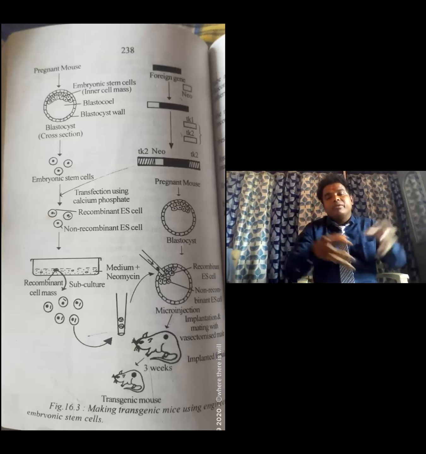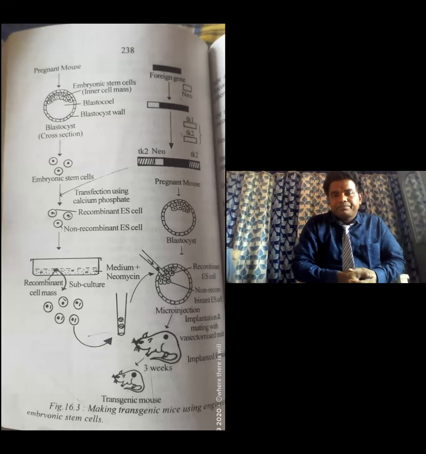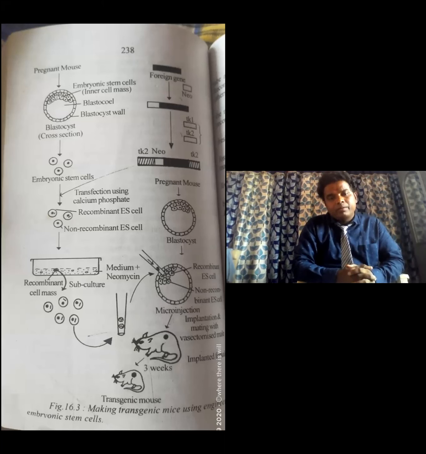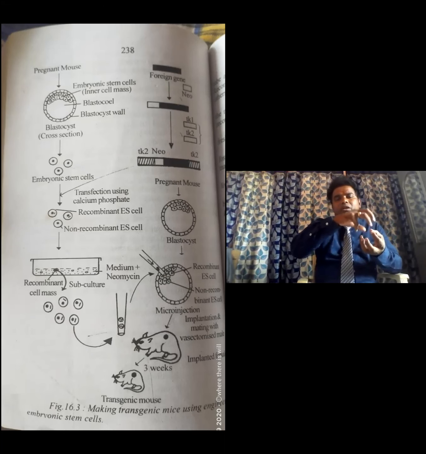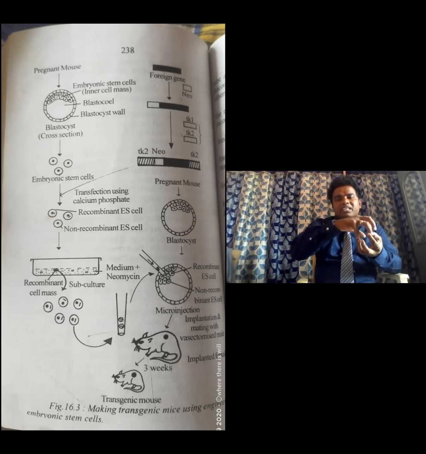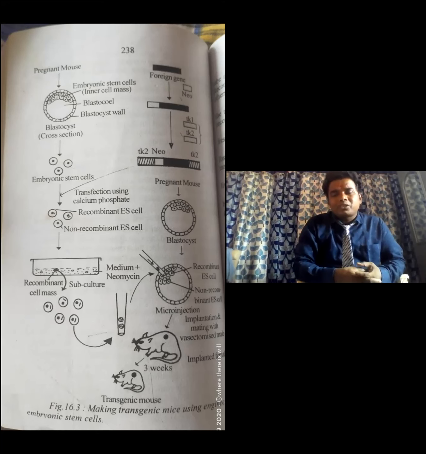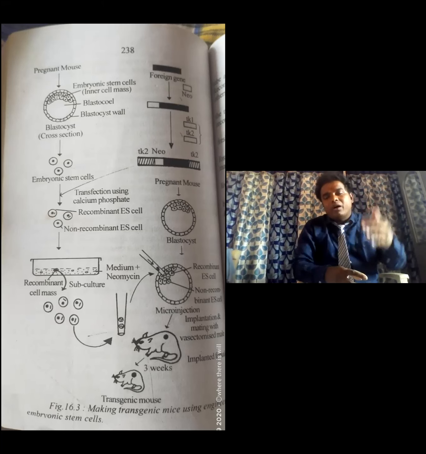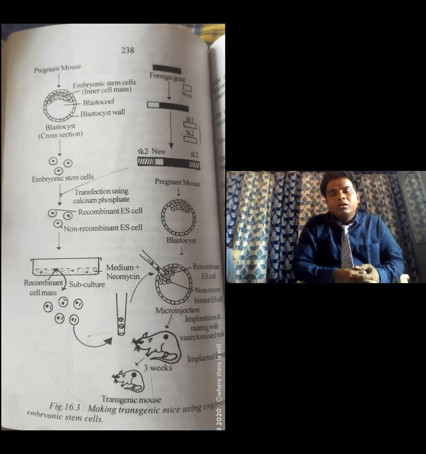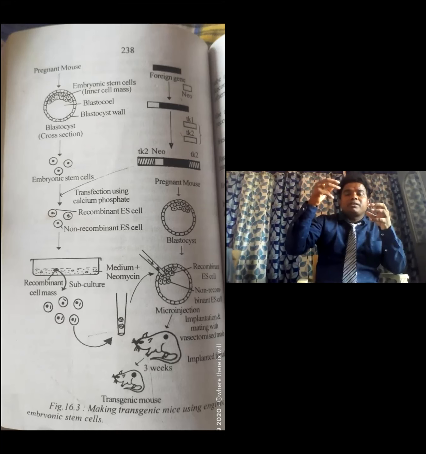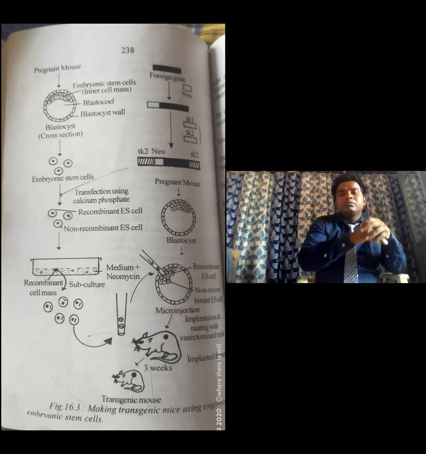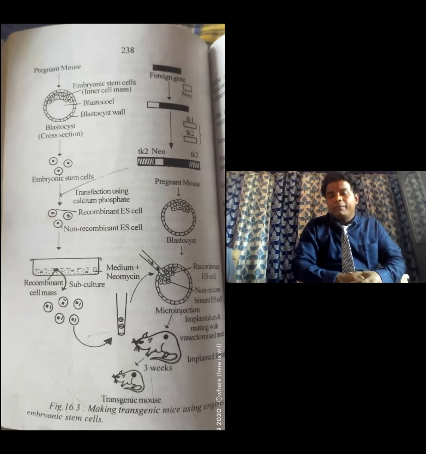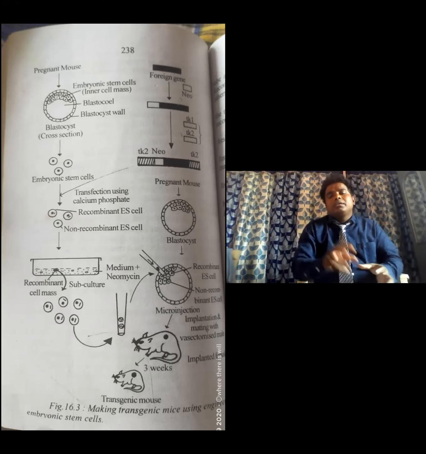So we culture a number of recombinant cells, recombinants or non-recombinants, whatever. These cultured embryonic stem cells with the foreign desired genes are inserted into the blastocyst of an embryo of another mouse, with the help of a micropipette. That is called micro injection. The foreign embryonic stem cells are inserted into the blastocyst using a micropipette. Is that clear?